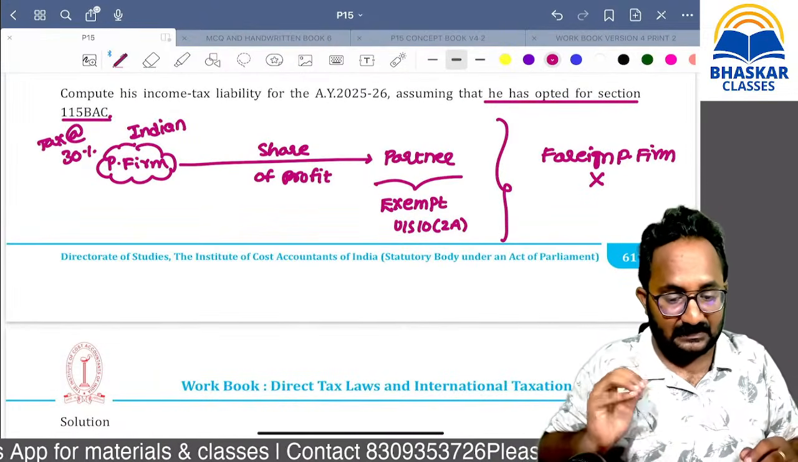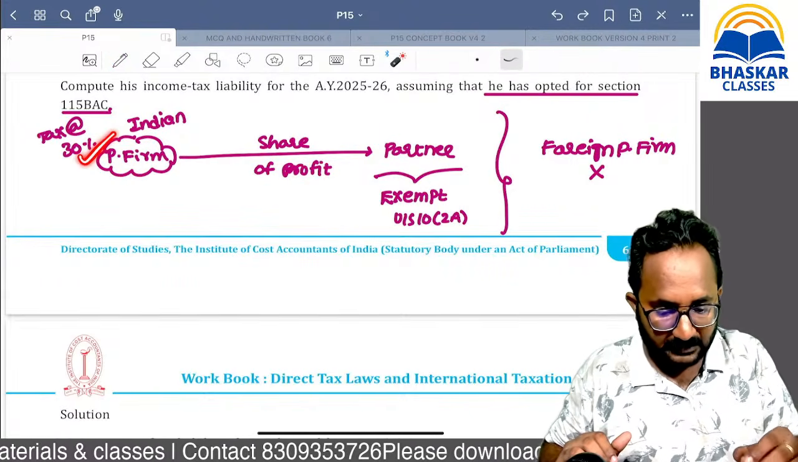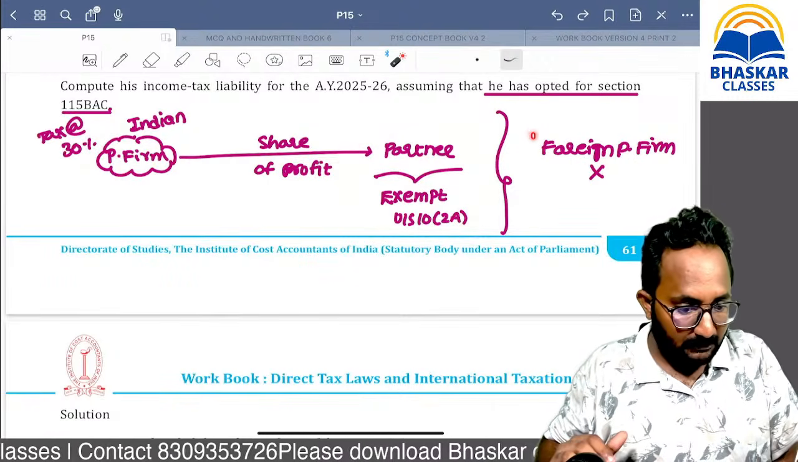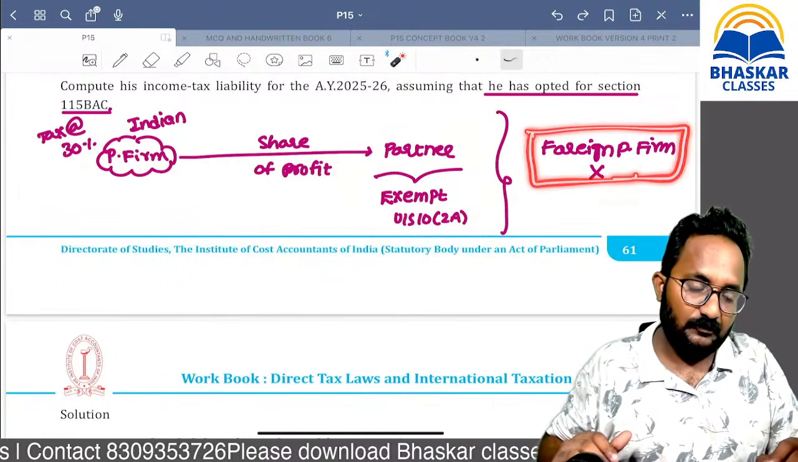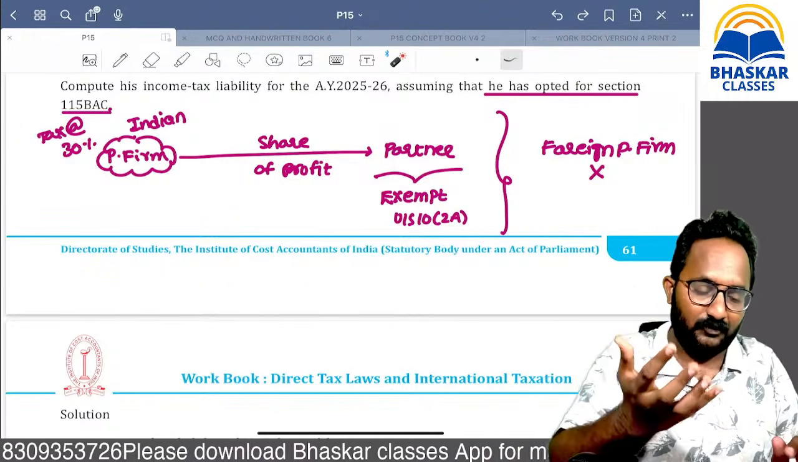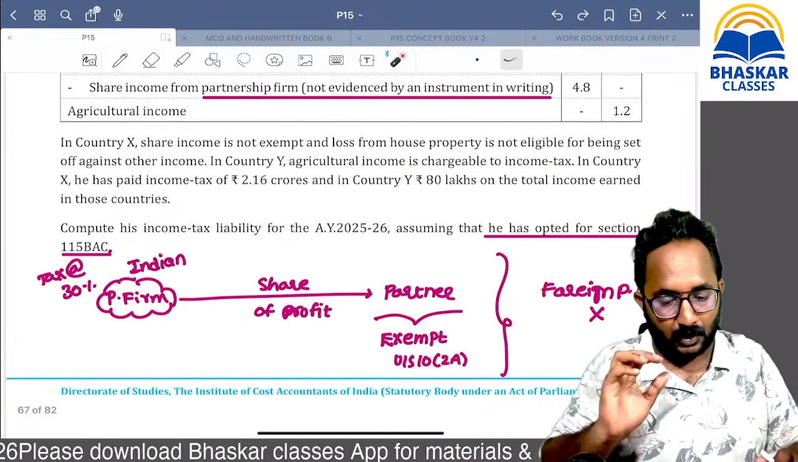So what is the reason, sir? Because in India, the partnership firm has already paid 30%. That's why on this share of profit, no need to pay tax. But remember, a foreign partnership firm pays the tax in the foreign country, so if they give that share of profit, there is no exemption available in the hands of the partner.